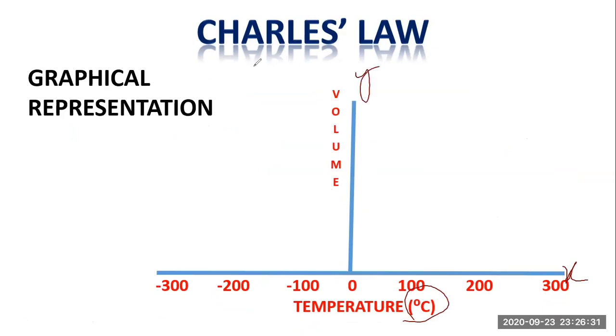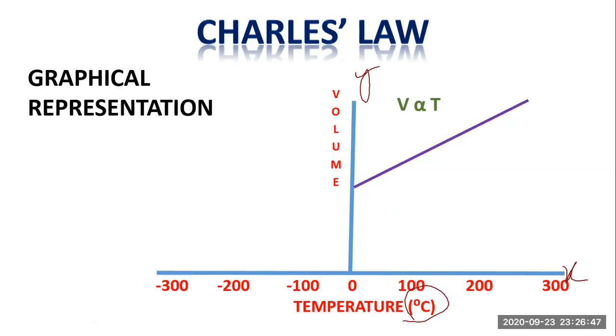When a graph was plotted between volume and temperature, a straight line was observed because volume and temperature have a direct relation.